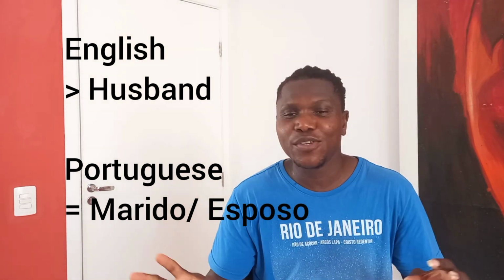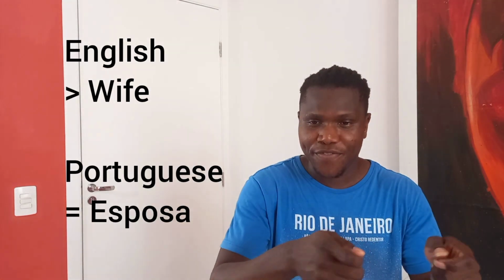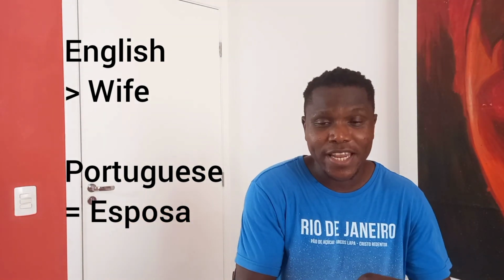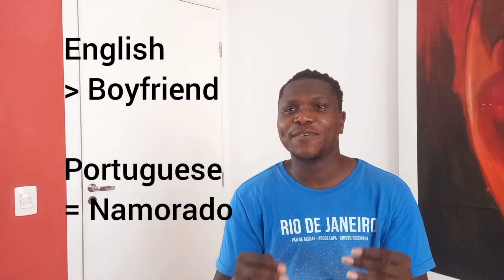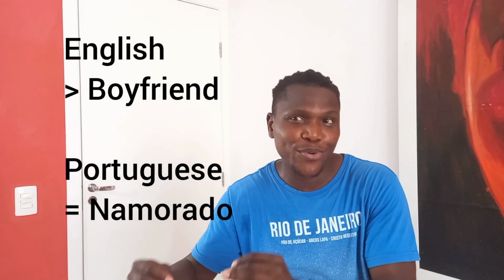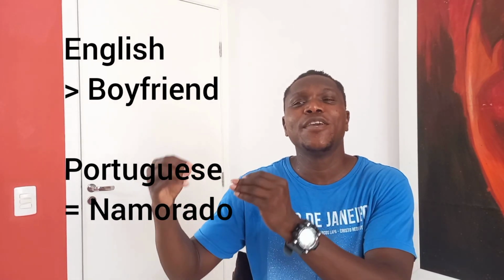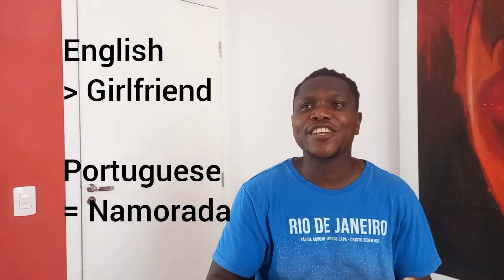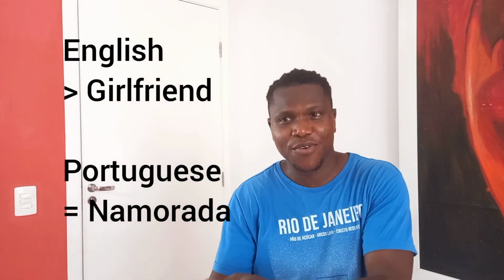Marido or esposo. You can use any of those words for husband in English language. Now we have wife. Wife is called esposa. Esposa. Wife in English, esposa in Portuguese. And then we have boyfriend. Boyfriend in English is called namorado. Namorado. Boyfriend in English, namorado in Portuguese. And then we have girlfriend. Girlfriend in English is called namorada. Namorada in the Portuguese language.